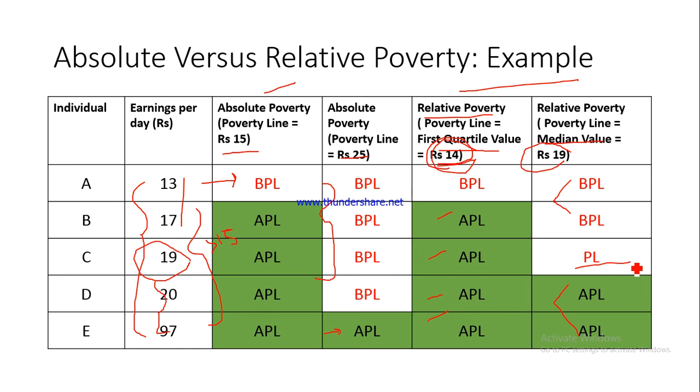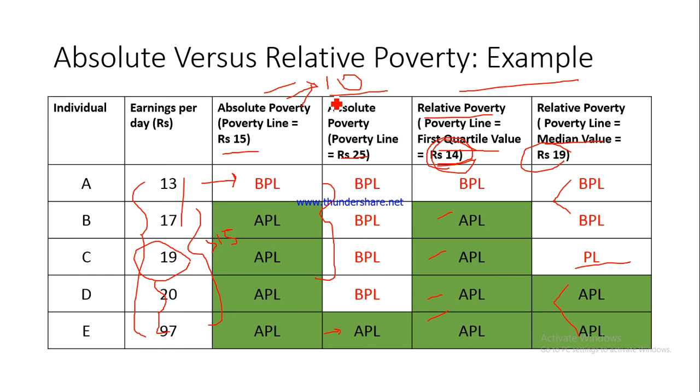Basically, the absolute poverty line could be set in a manner that it is possible to have all the population above the poverty line or all the population below the poverty line. Let me take an example again. Suppose the absolute poverty line is, suppose it is 10. What will happen now? It has been fixed at 10. What will happen? All the people here would be APLs. Don't you think? I'm just taking this example.